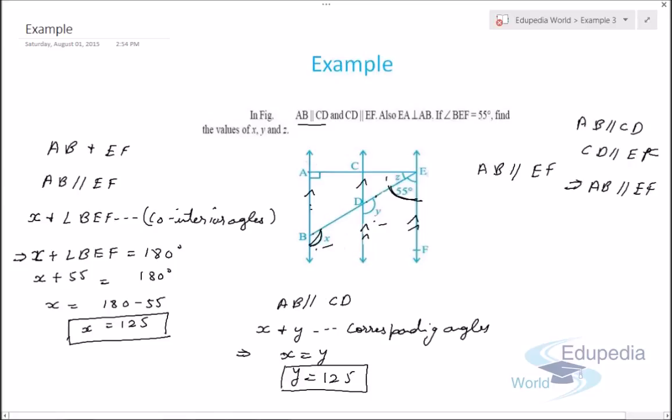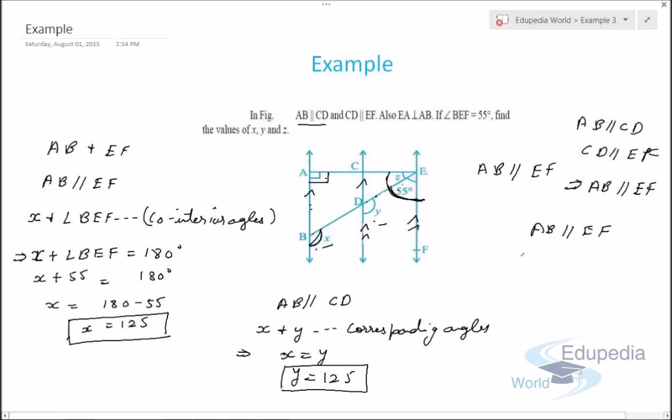Now for Z, let's see how we can solve for Z. We know that AB is parallel to EF, right? Now this 90-degree angle, as we all know, if there is a kind of rectangle or box given in the angle, it represents a 90-degree angle. So you should know this concept. This angle and this complete angle represent co-interior angles. Why? Because if AE is a transversal, they lie on the same side of the transversal AE, and they are inside the parallel lines AB and EF.